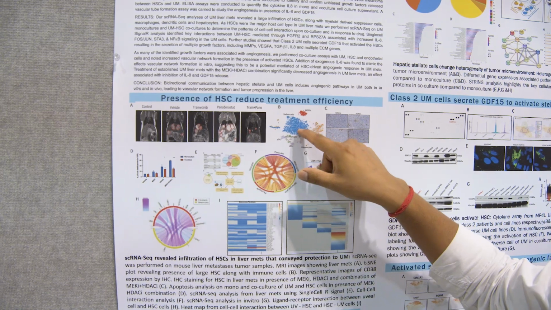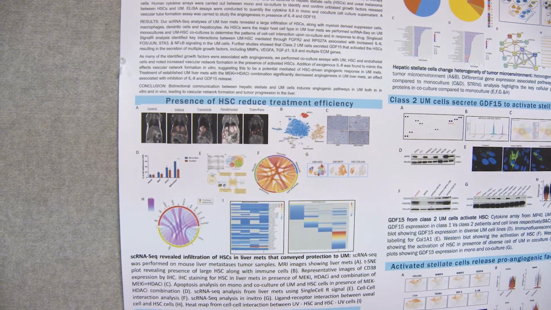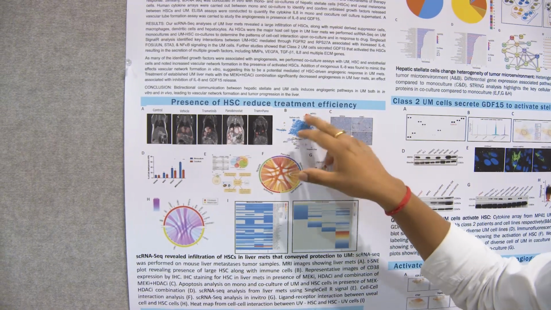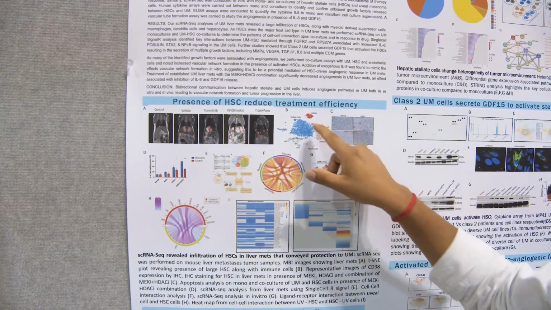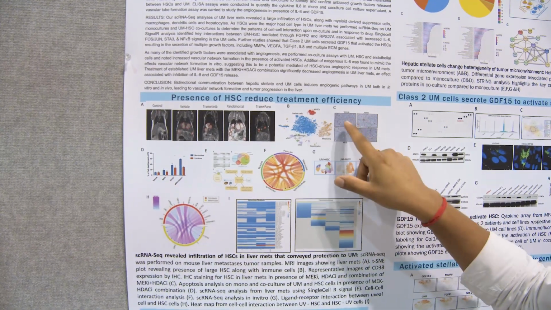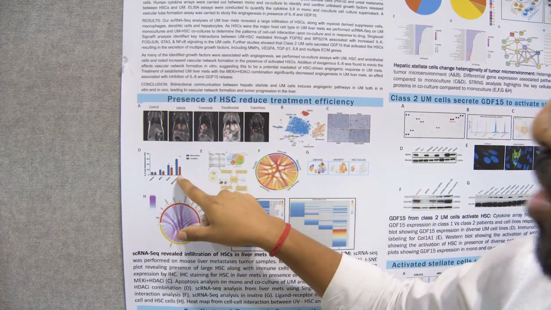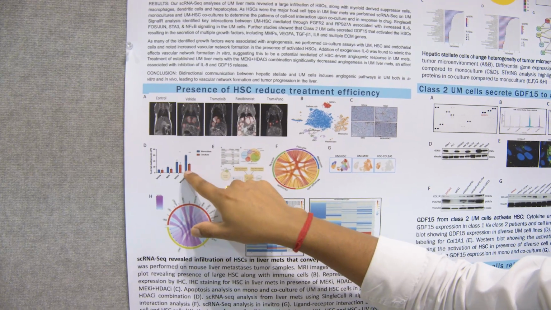The job of stellate cells is to store vitamin A, and they are in a normal state. But when there are cancer cells, they activate stellate cells, and the stellate cells release ECM factors. You can see that the majority of cells are stellate cells, and when we did the combination therapy, the presence of stellate cells decreased the efficacy of HDAC and MEK inhibition.